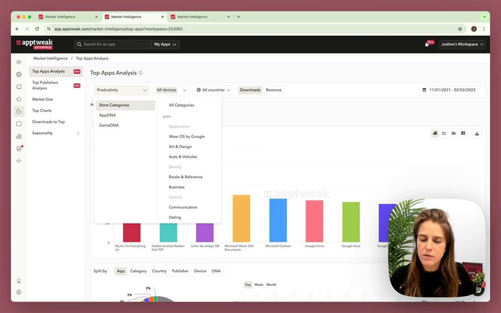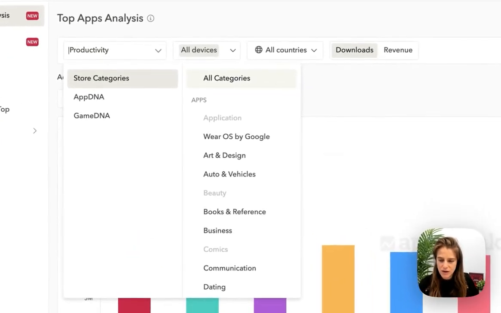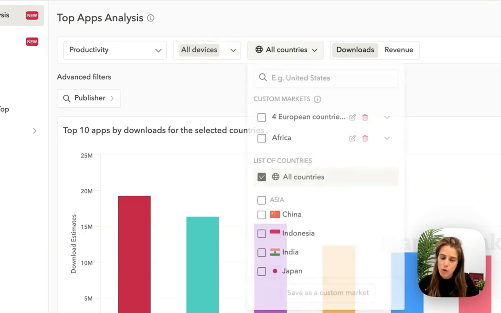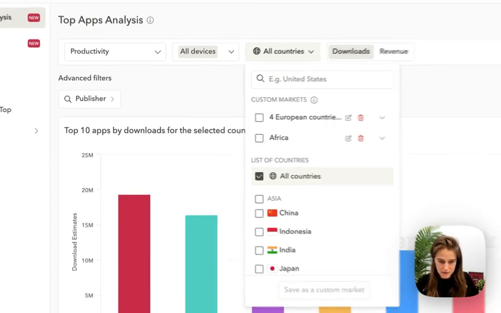First, we've made it much easier to analyze the App Store market as a whole. With the All Category view, you can see the top players across all App Store categories. Then, with all devices, you can analyze both stores at the same time for a truly holistic view. Finally, with all countries, you can get insight about the app market worldwide in seconds.